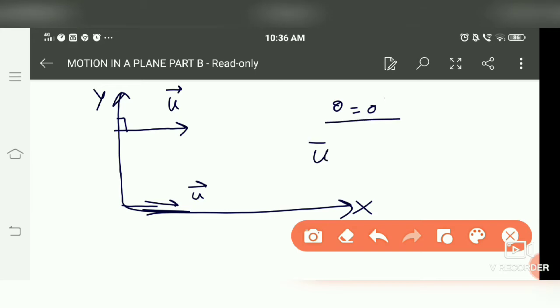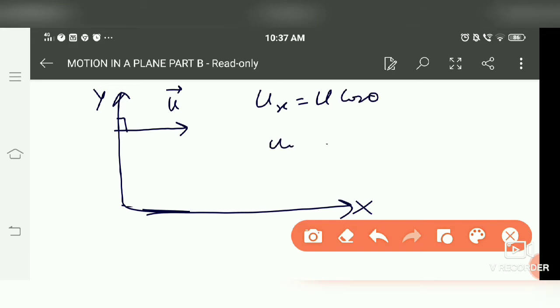We know that we have two components of u, that is ux i cap plus uy j cap. So if we talk about ux, then we know ux is u cos theta and uy is u sin theta.